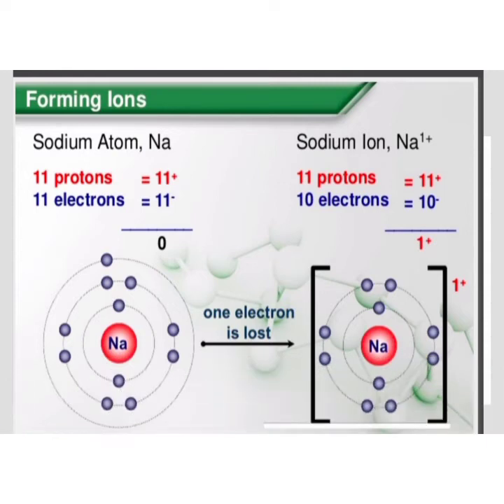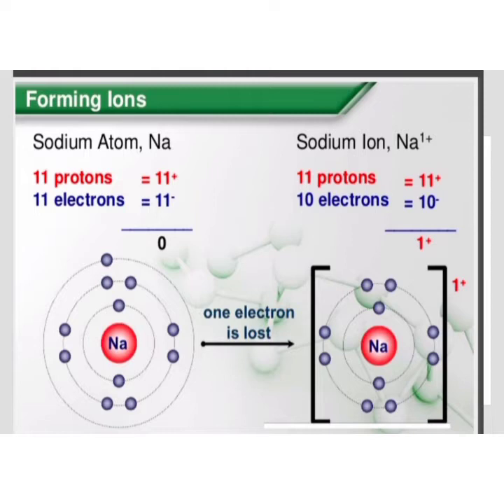Sodium has atomic number 11. Now it has 11 protons and 11 electrons. Due to equal positive and negative charge, it is neutral in nature. In the electronic arrangement of sodium, the first energy shell has 2 electrons, the second energy shell has 8 electrons, and in the last energy shell we have only 1 electron.